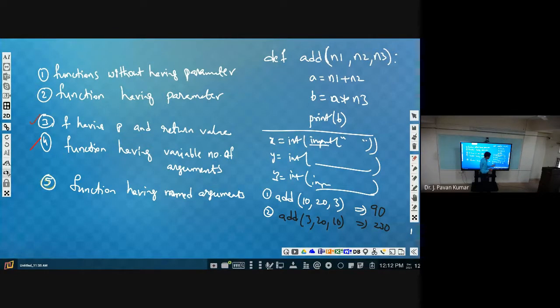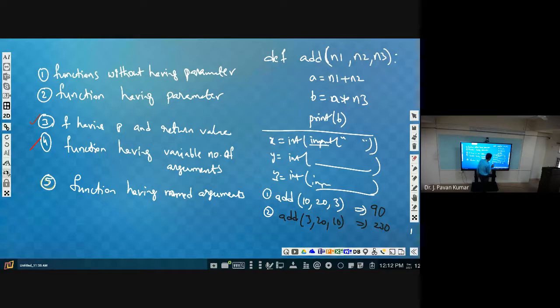In whichever order you give, if you can provide 3 for the third number, 20 for the second number, 10 for the first number, then whatever the order we give, it should give the same result.